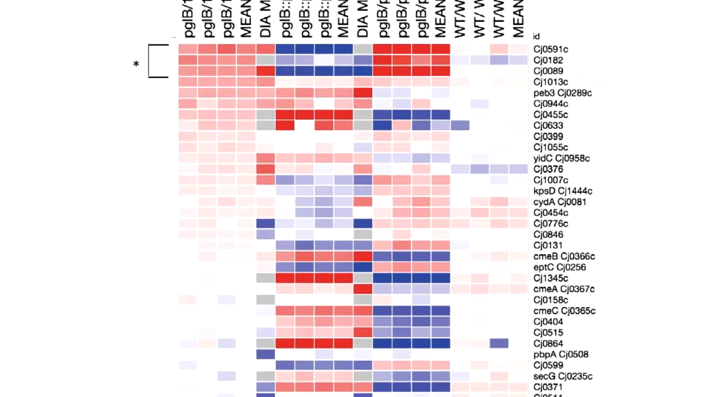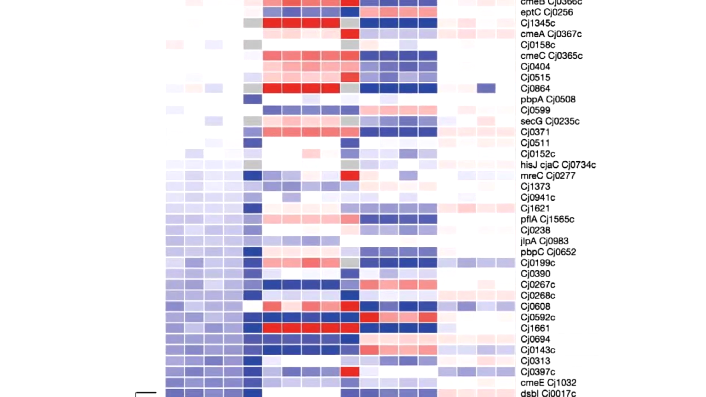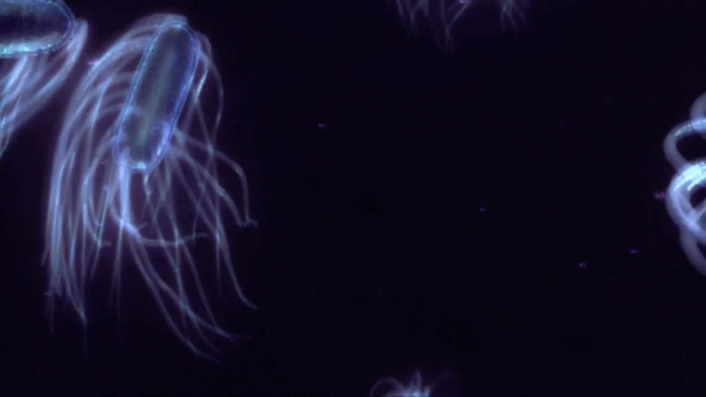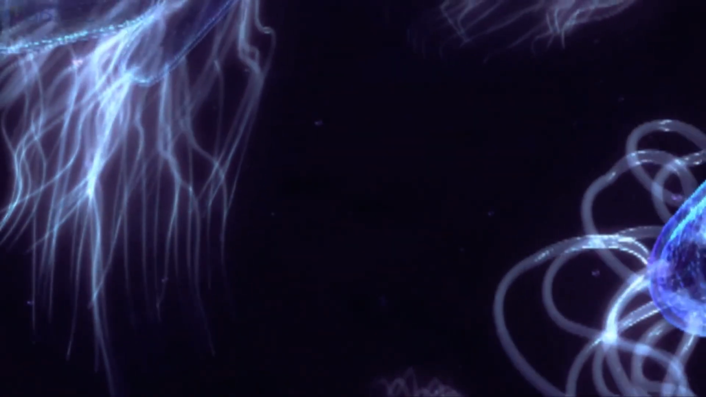All this is a bit daunting when you think about the thousands of other proteins that have been characterized in Campy colonization, but figuring out what this tiny protein really exists for will help us develop a new target for preventing Campy infections, characterize the phase variability of proteins involved in other diseases, and approach research with a greater appreciation of just how complex host-microbe interactions can be.